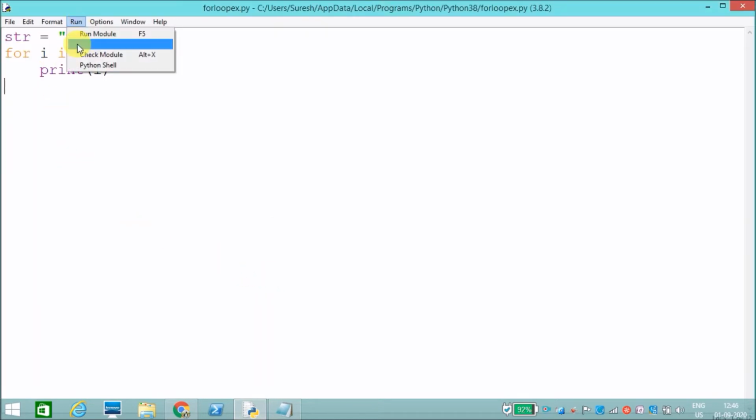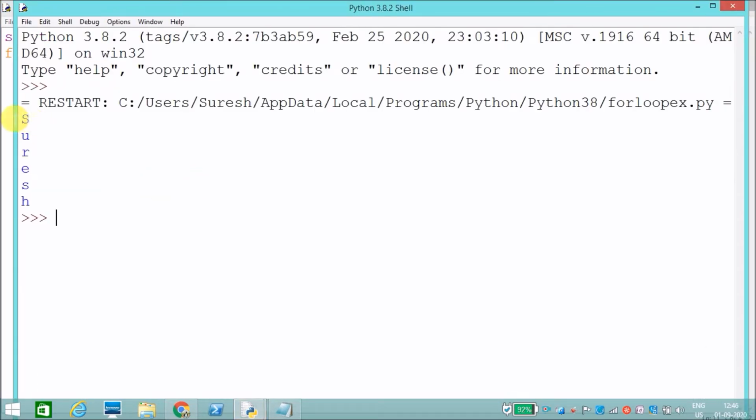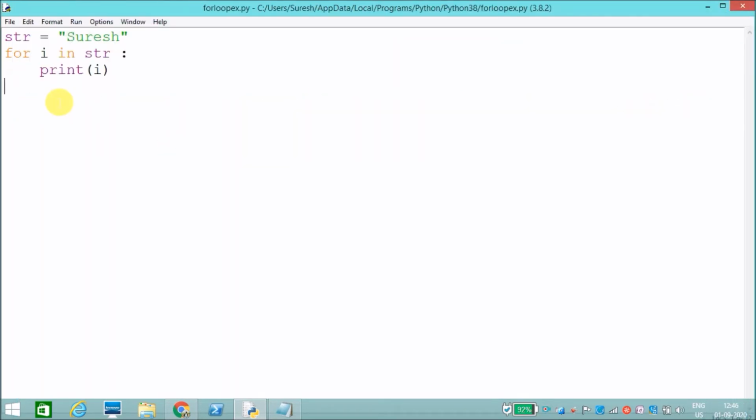I'll execute this. See, it has printed the characters one by one. Suresh.